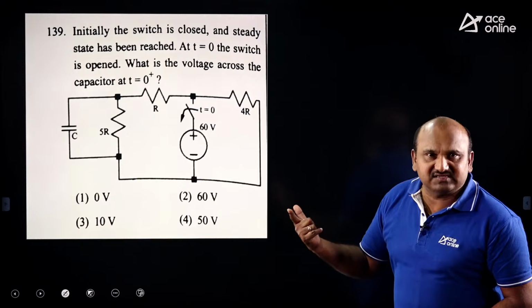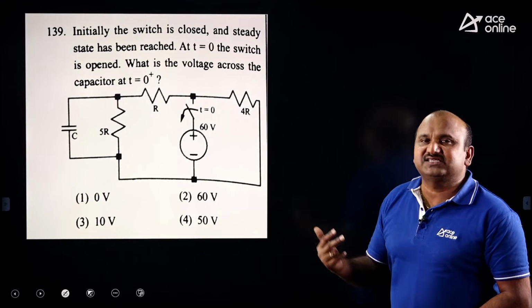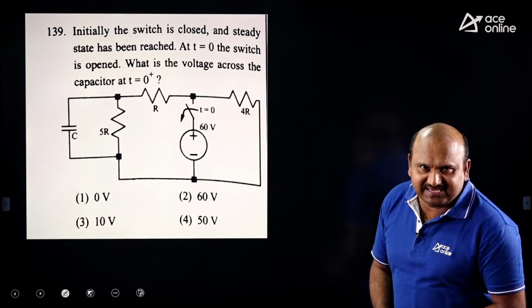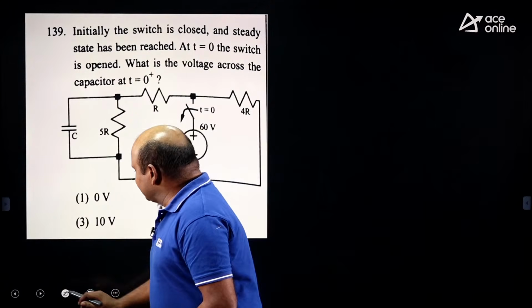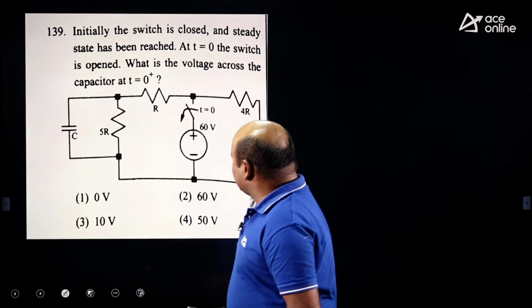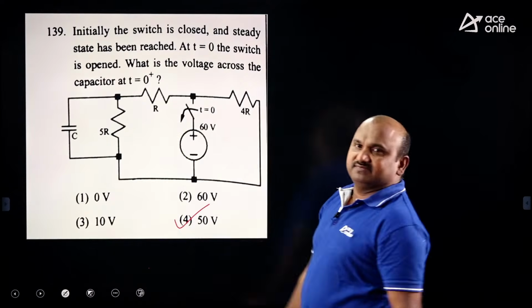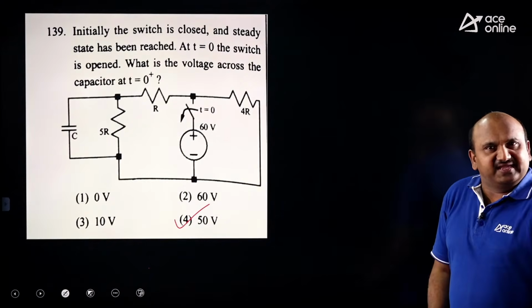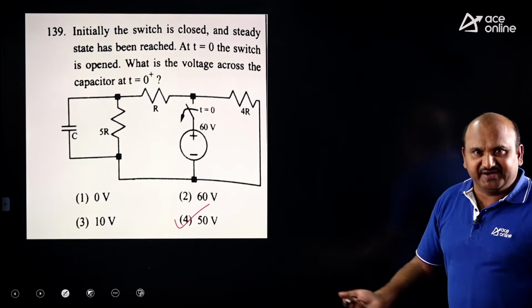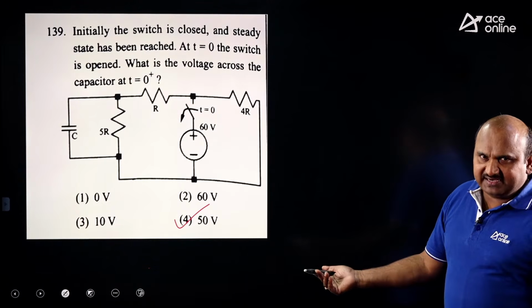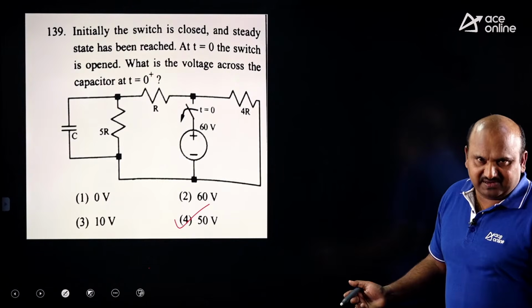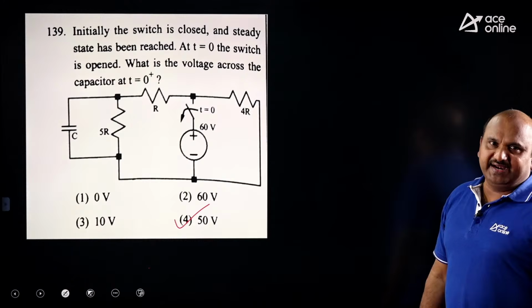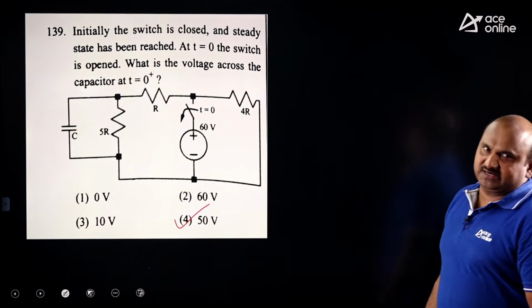Since across a capacitor, voltage doesn't change instantaneously. Energy does not change instantaneously. That's why with this I can directly take the correct option. Option 4 is the correct one. I need not go for any calculation for this. Haven't you taken any calculation? No. Right? This is the way you can do it without taking any calculation part. Detailed solution we will provide in the website. You can access it from the website, right?